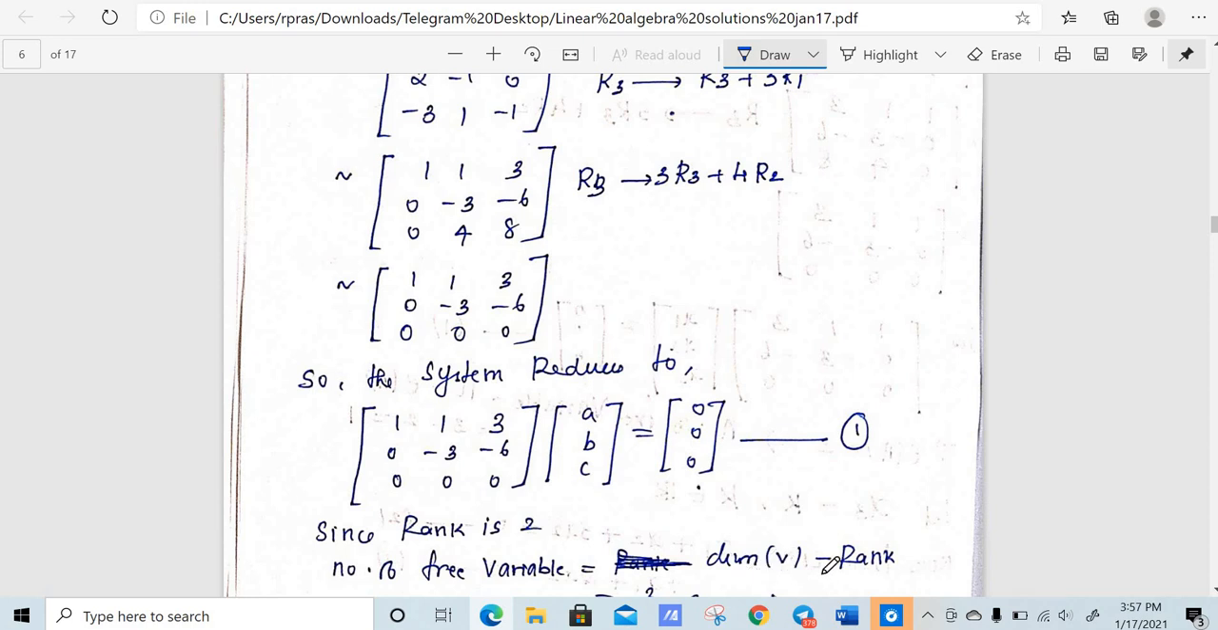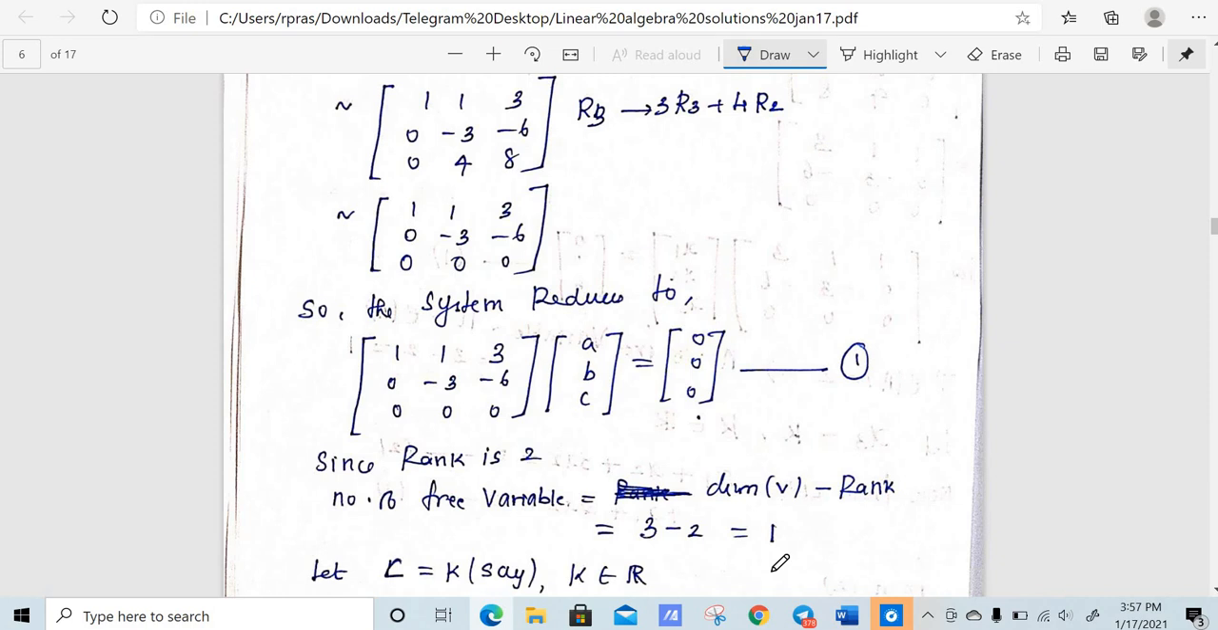So F3 is of dimension 3, rank is 2. So we have only one free variable. In the previous problem we had two free variables. Here we have only one free variable. So out of these three variables A, B, C, you can assume any one to be arbitrary. So let us say C is equal to K. Now we will solve for A and B.